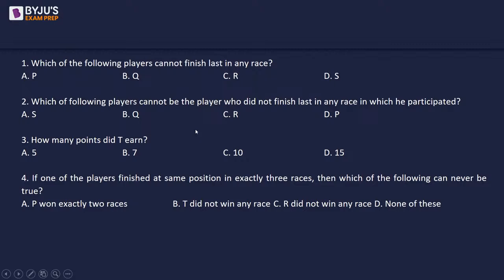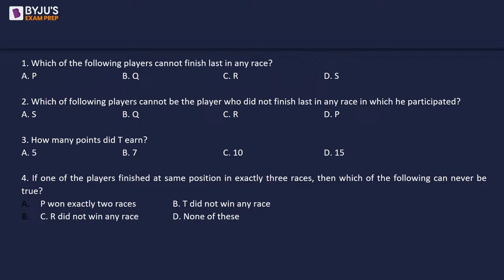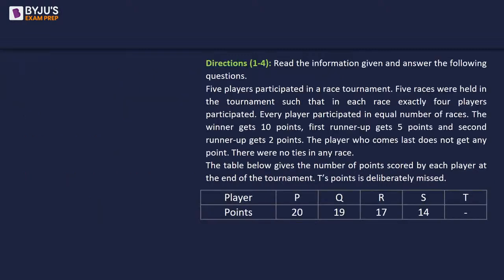Which of the following players cannot finish last in any race? Which of the following players cannot be the player who did not finish last in any race in which he participated? How many points did T earn? If any of the players finished at same position in exactly 3 races, then which of the following can never be true? And we have these 4 options. So these are the 4 questions associated with this particular set.